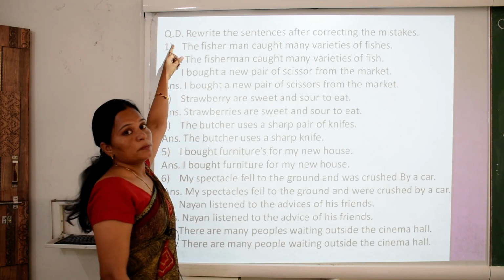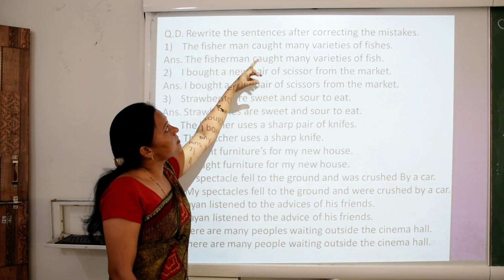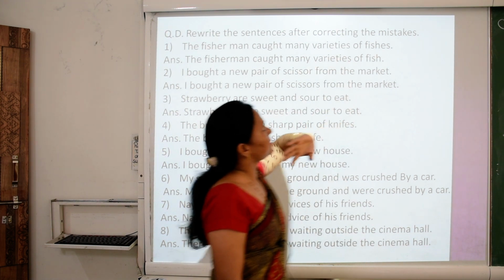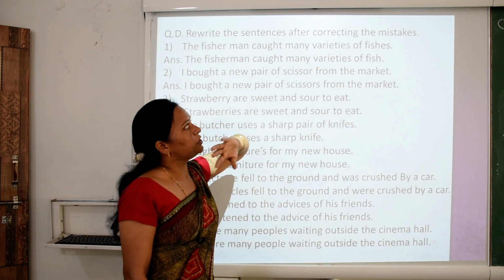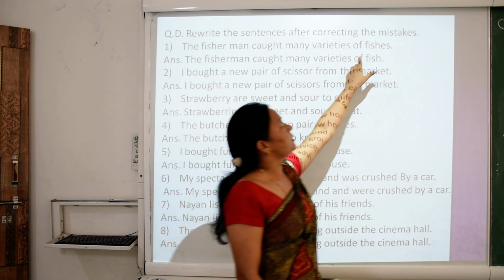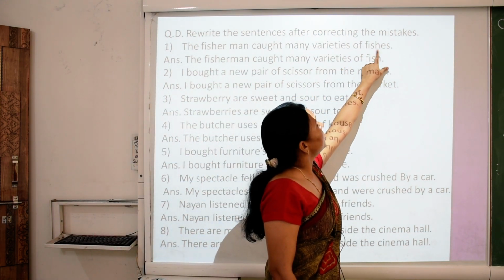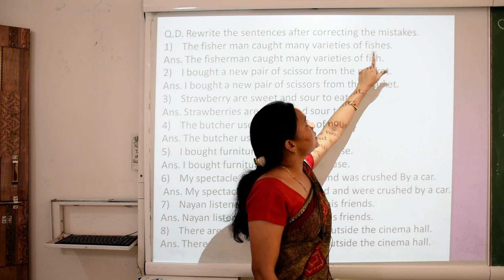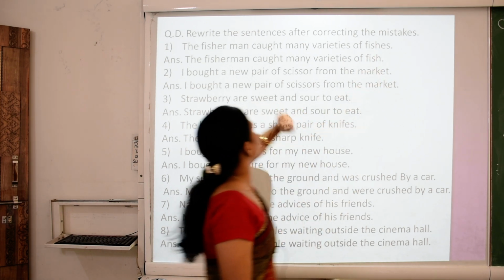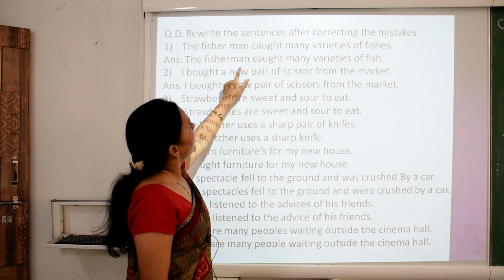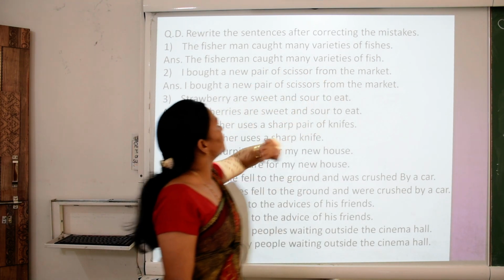Next question, question number D. Rewrite the sentences after correcting the mistakes. The fisherman caught many varieties of fishes. So children, fishes is wrong. It is a mistake. Some nouns have the same singular and plural also. So fishes become fish. The fisherman caught many varieties of fish.